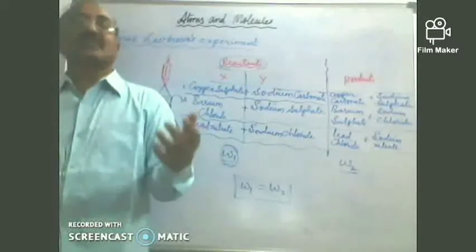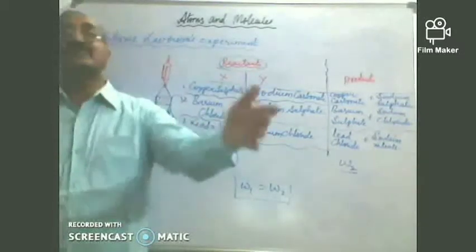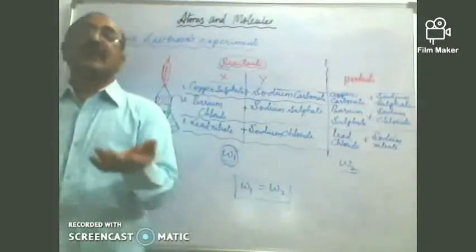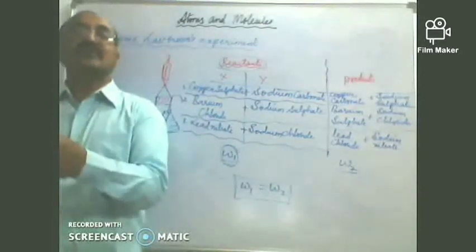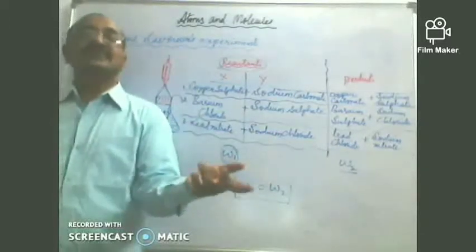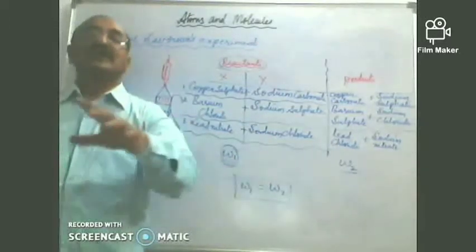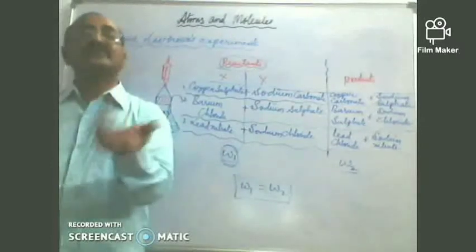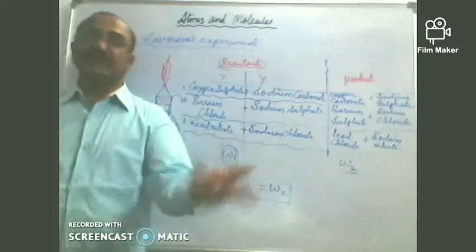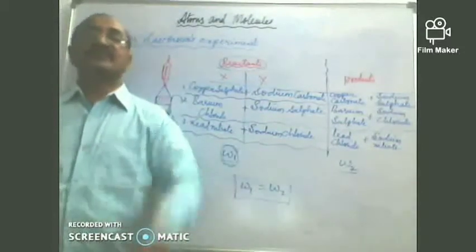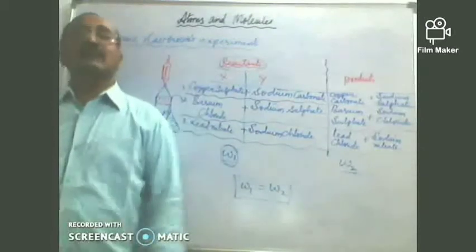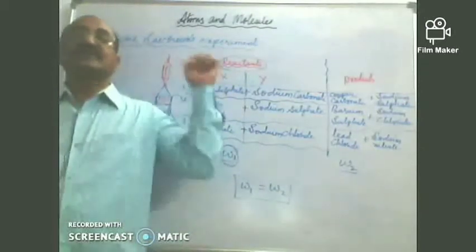This is called the law of conservation of mass, and it states that during a chemical reaction, the total mass of the substances before the reaction is equal to the total mass of the substances after the chemical reaction. And what is that, children? During a chemical reaction, mass is neither created nor destroyed. So this is the first law of chemical combination, which was put forth by Antoine Lavoisier.